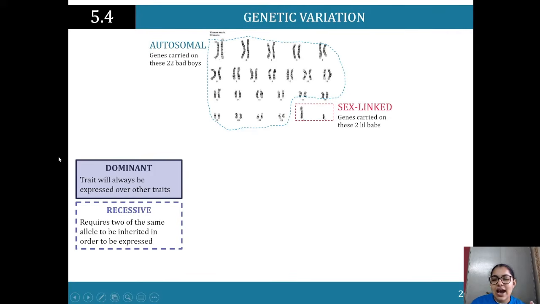Now, looking at the different traits, how are they expressed? So we've got dominant, so the trait will always be expressed over other traits. And recessive, it requires 2 of the same allele to be inherited in order to be expressed. So the way that these are interacting with each other is going to impact what specific traits you have. And that's basically your phenotypic expression.